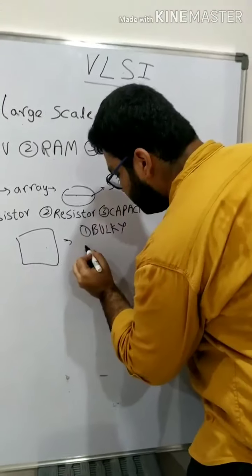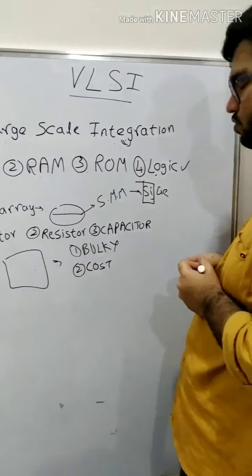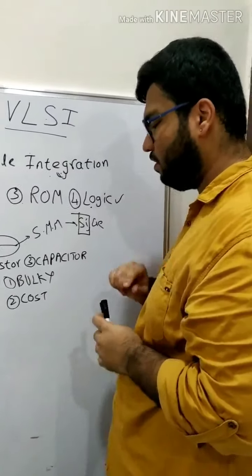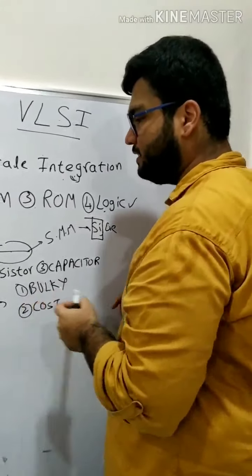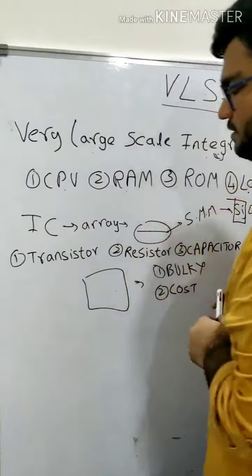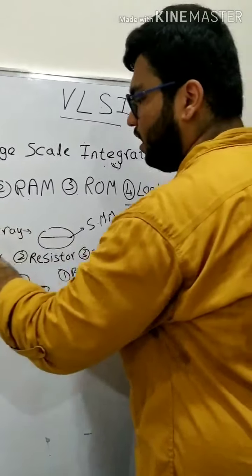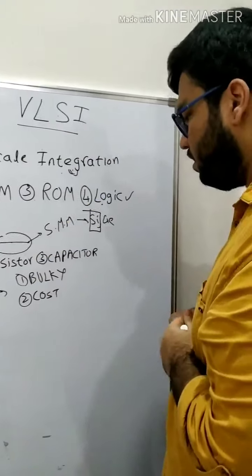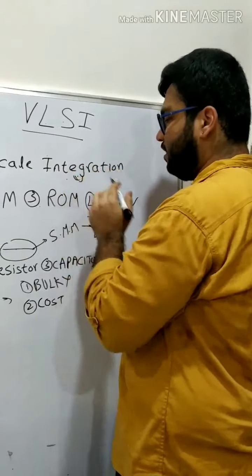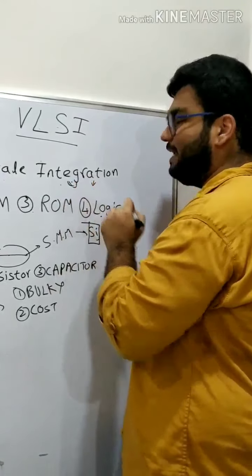And next, the cost also increases. So to overcome these 2 main disadvantages, the scientists in the early 1970s discovered ICs. That is, they implanted these transistors, resistors and capacitors on these ICs. This is the brief introduction, or a short note, on this word integration.